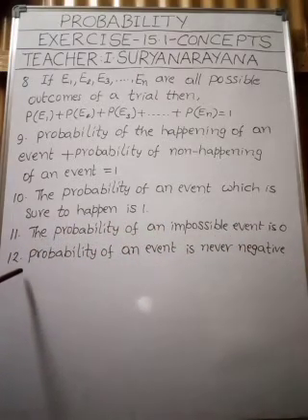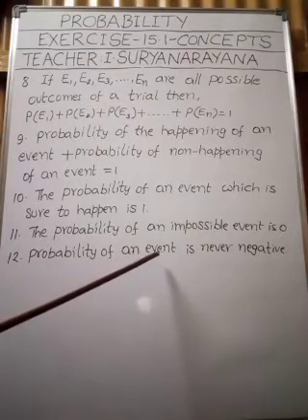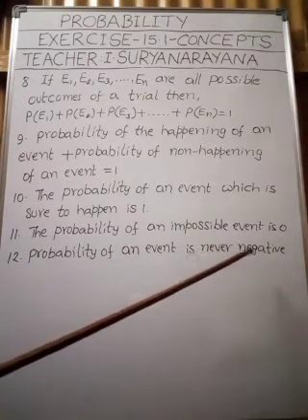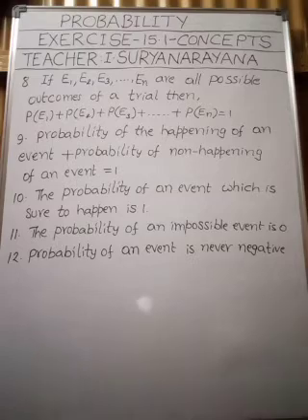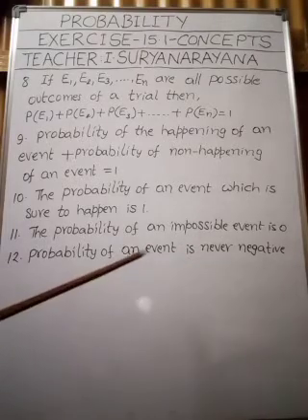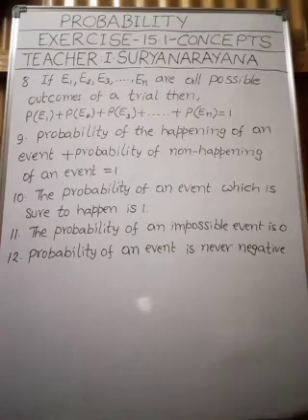Now come to the 12th point. The probability of an event is never negative. Previously we discussed that the probability of an event lies between 0 and 1, inclusive of 0 and 1. Therefore, the probability of an event is never a negative number. Okay, my children. Right. These are the points.